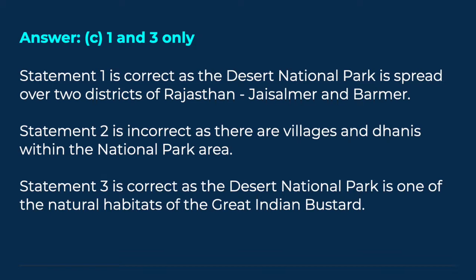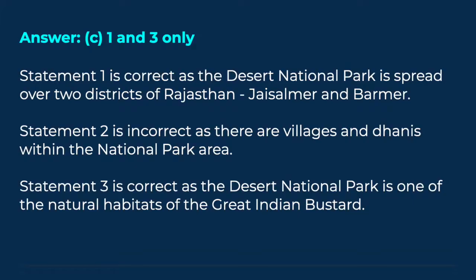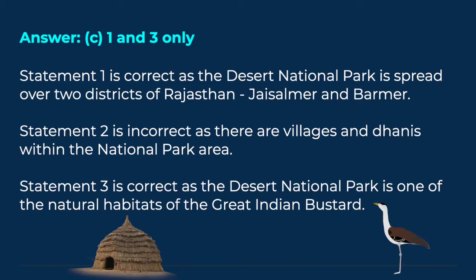Statement 1 is correct as the Desert National Park is spread over 2 districts of Rajasthan, Jaisalmer and Barmer. Statement 2 is incorrect as there are villages and dhanis within the national park area. Statement 3 is correct as the Desert National Park is one of the natural habitats of the Great Indian Bustard.